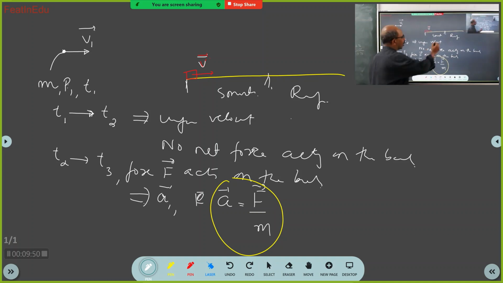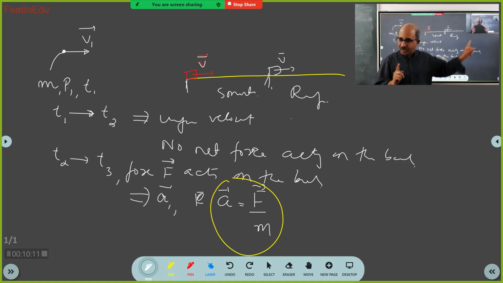And from here onwards, what happens to the velocity of the body? The velocity of the body decreases. Definitely it decreases. And why does it decrease? Because there is a force acting opposite to the velocity vector. If I ask which force, it is friction. That is what you have to tell, because here it is very clear. Then when I leave this body, why did it accelerate? You know for sure it is gravitational force.